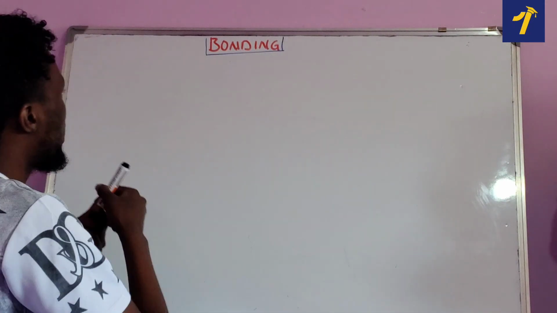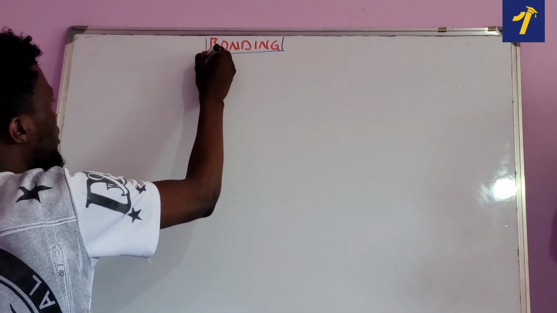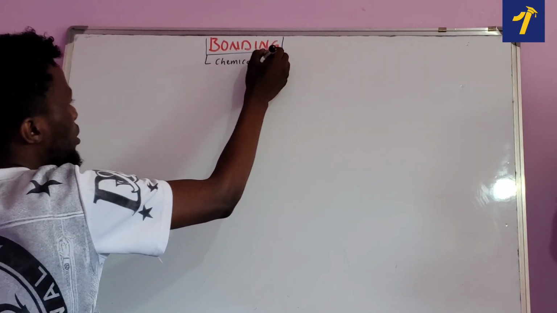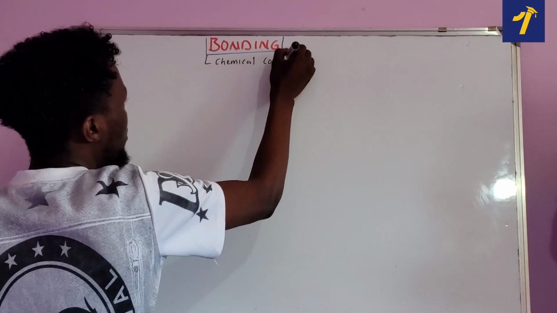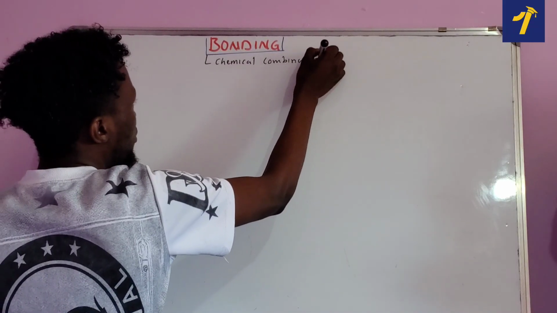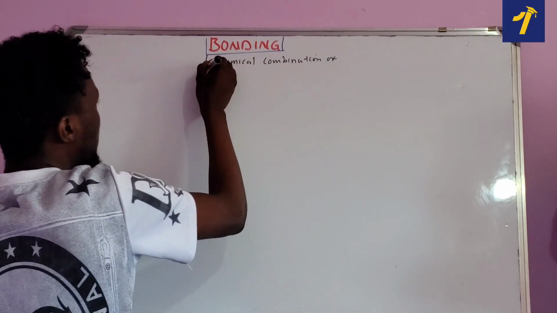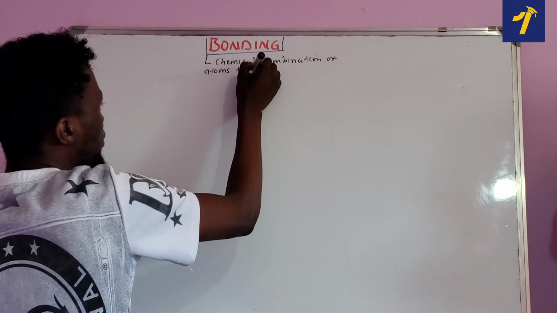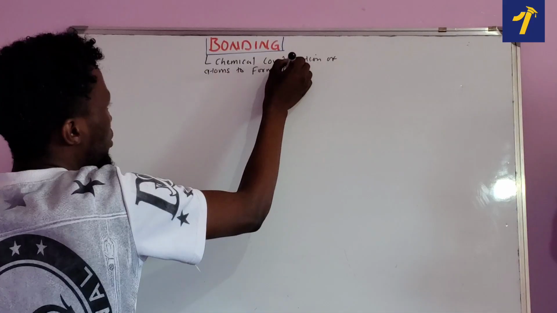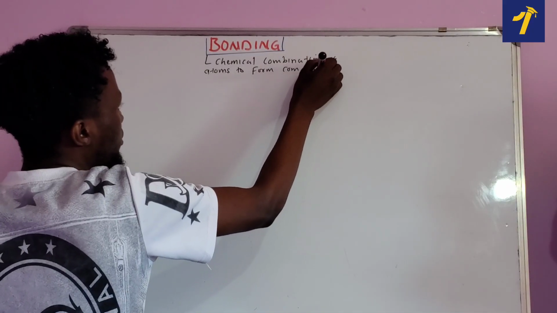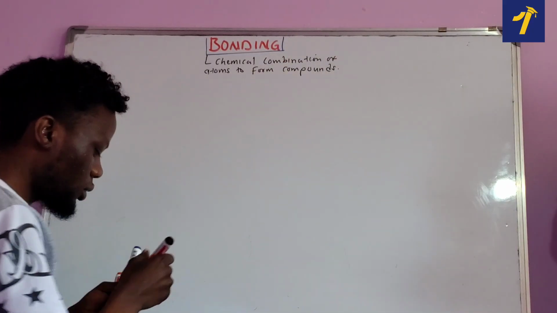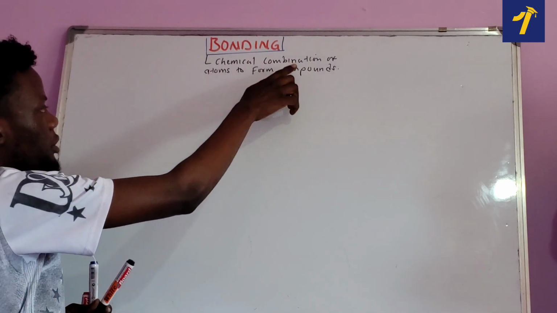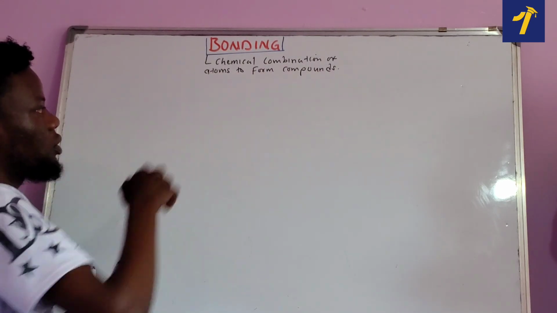Bonding is the chemical combination of atoms to form compounds. Again, what is bonding? Bonding is the chemical combination of atoms to form compounds.